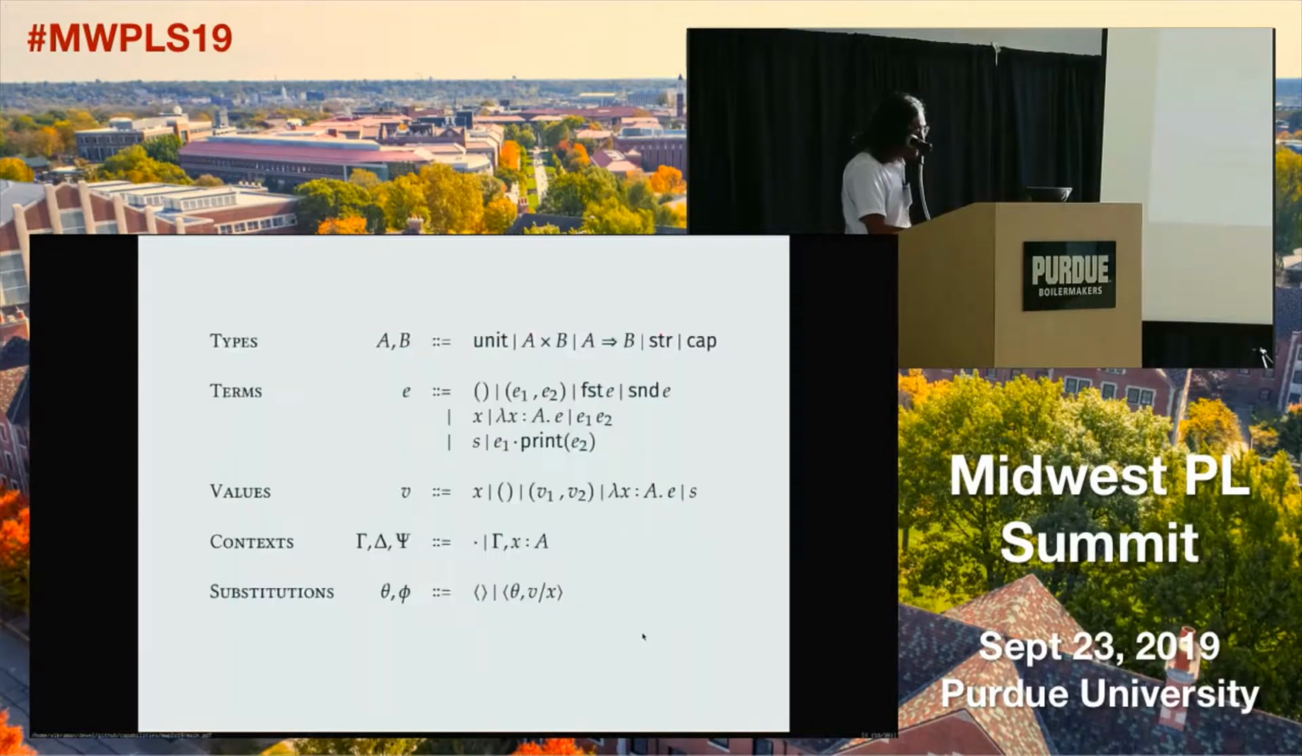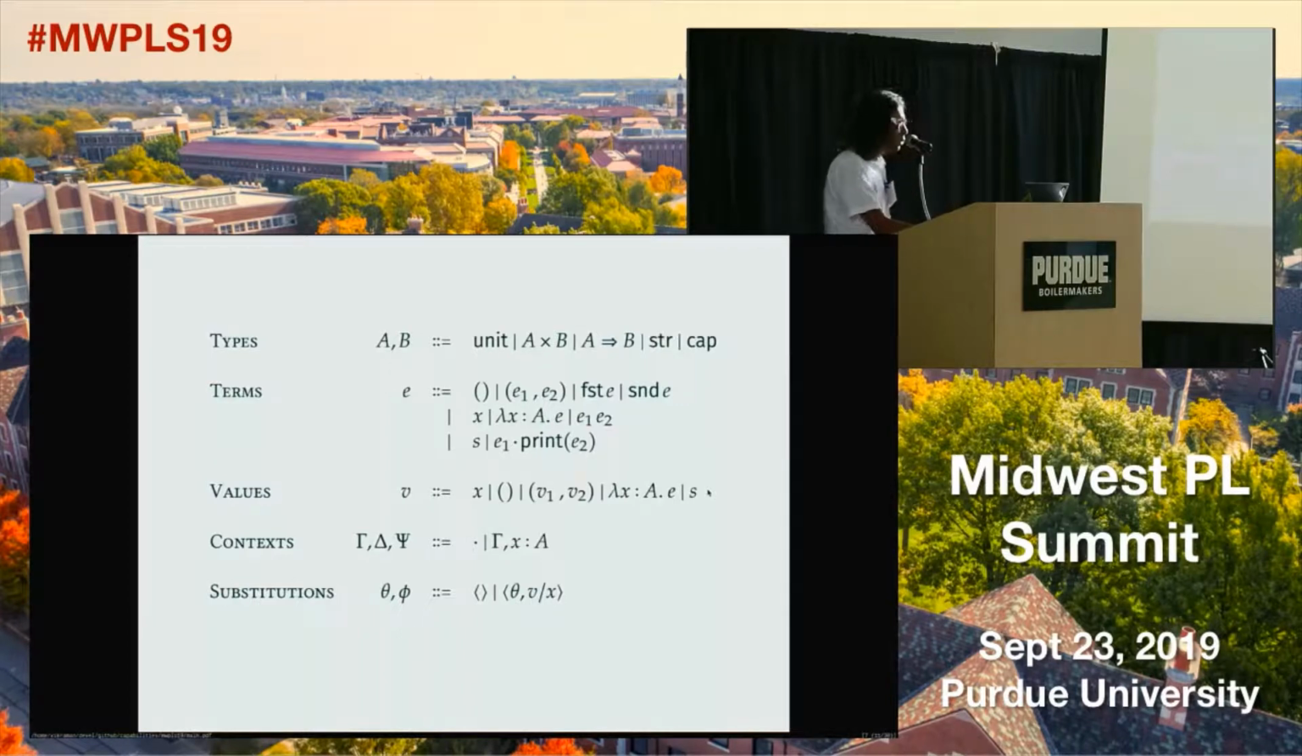Let's start with an impure call by value lambda calculus. It has units, products, and functions, and there is a print statement which allows you to print strings on channels. I'm going to use the type cap here to represent channels. Since it's an impure language, we have to distinguish between values and expressions. So values are all of these, and the remaining ones are not values.